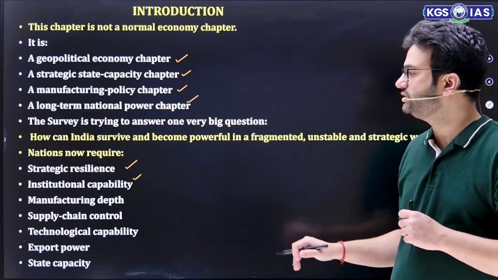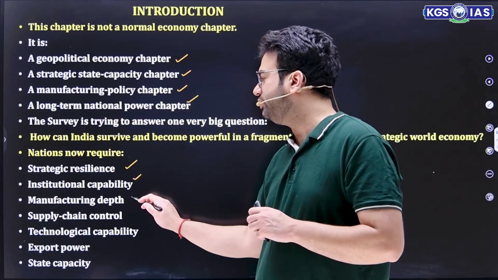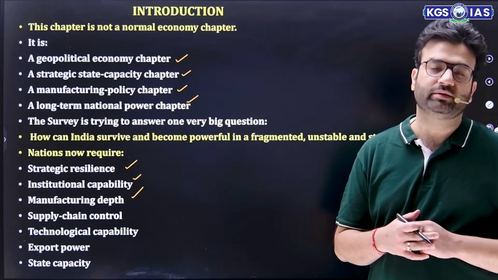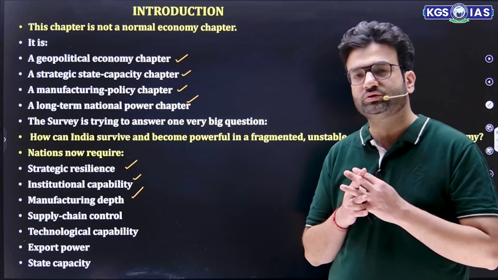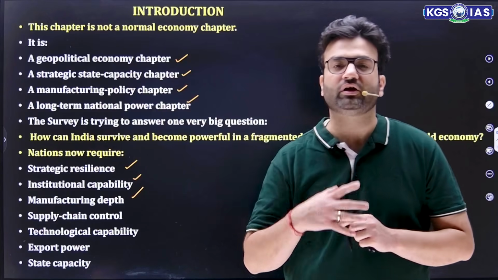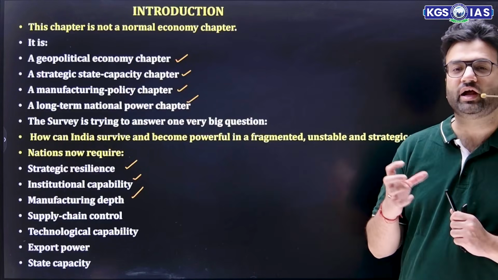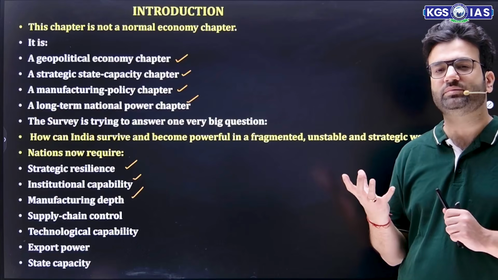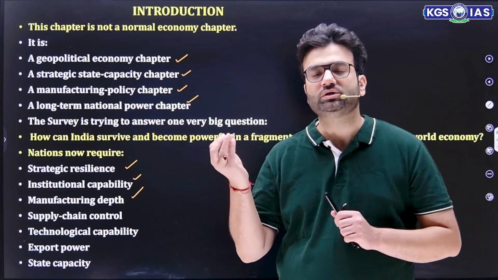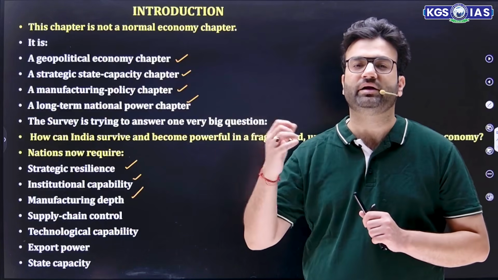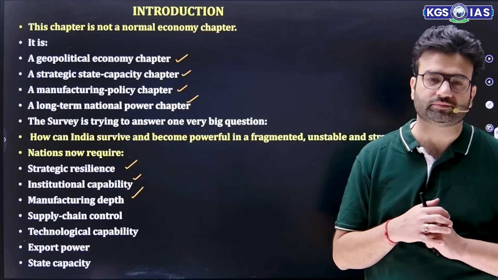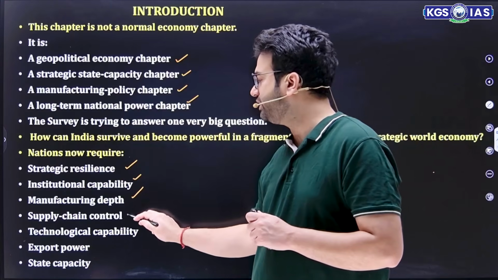Then manufacturing depth. Manufacturing depth means we should try to produce more of those goods which have a global demand. We should try to create an indispensable kind of country on which other countries are dependent, especially for those goods.